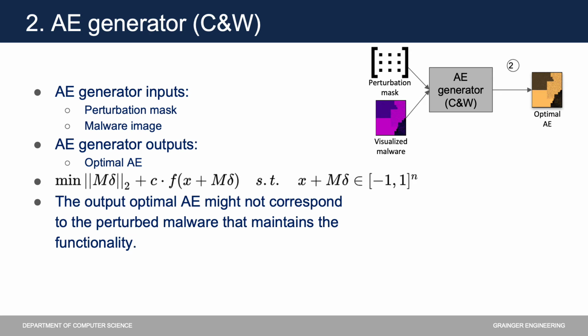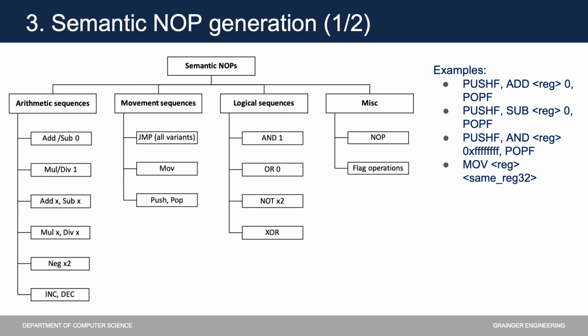The objective function is given as shown here in the slide. It is important to note that at this stage, the optimal adversarial example produced might not conform to the functionality of the original binary, nor is it necessarily executable. The next steps in our algorithm deal with this issue. In the next two slides, we're going to talk about the semantic no-op generation module.